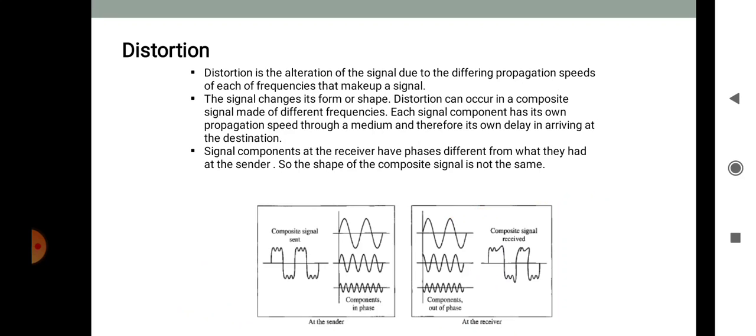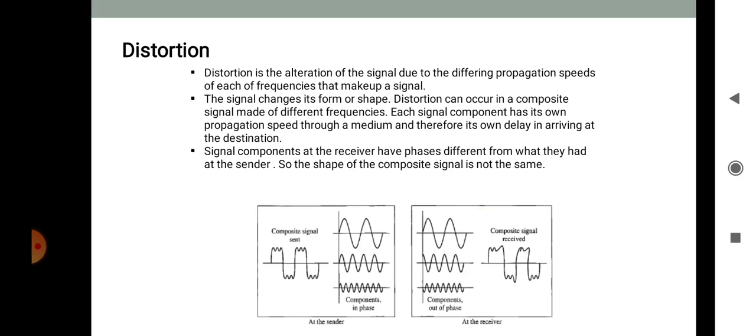Each signal component has its own propagation speed through a medium and therefore its own delay in arriving at the destination. The signal components at the receiver have phases different from what they had at the sender, so the shape of the composite signal is not the same.